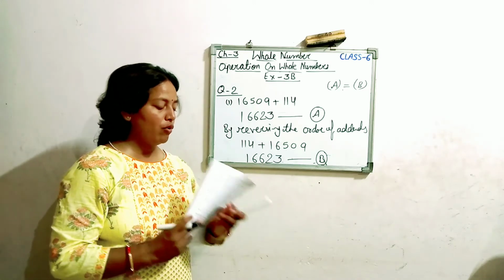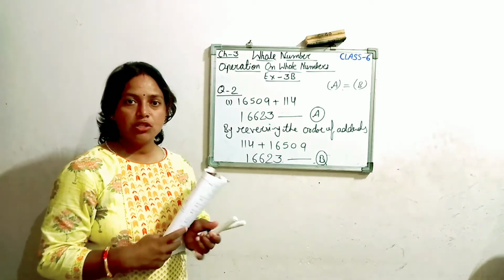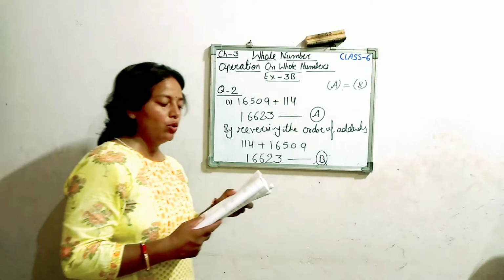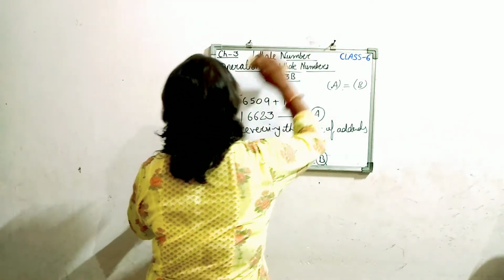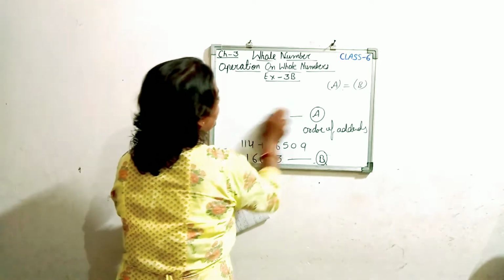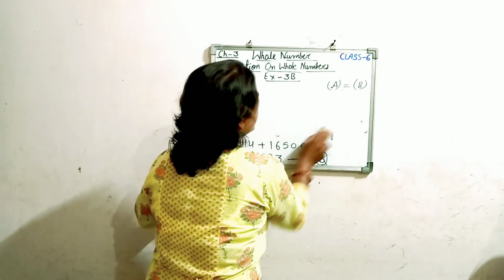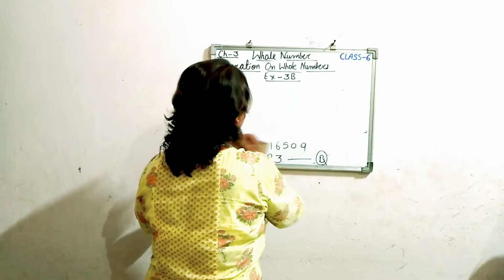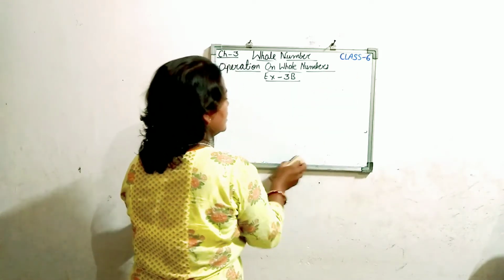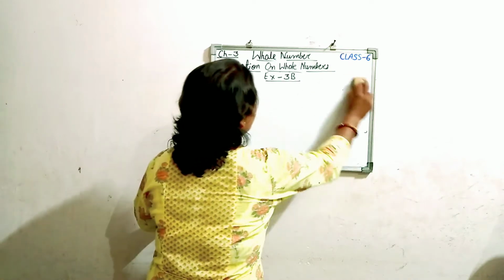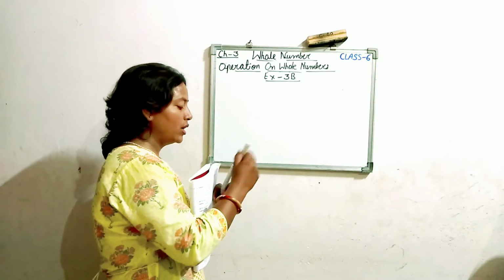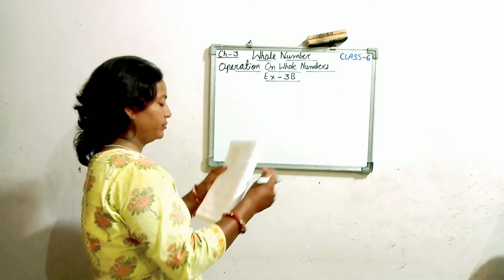Now question number 4 is also very simple. Determine each of the sums given below using suitable rearrangement. Students, a new word came here. Suitable rearrangement. So what do you understand by this suitable? Suitable means which suits us, which we find good. Okay, that is known as suitable. And what is the meaning of rearrangement? Something which you have to arrange again. That is called a rearrangement.